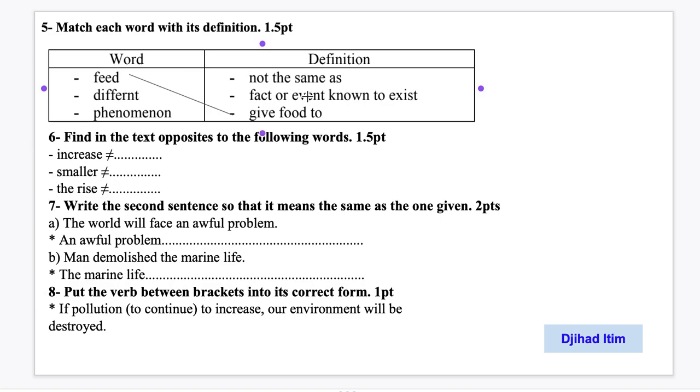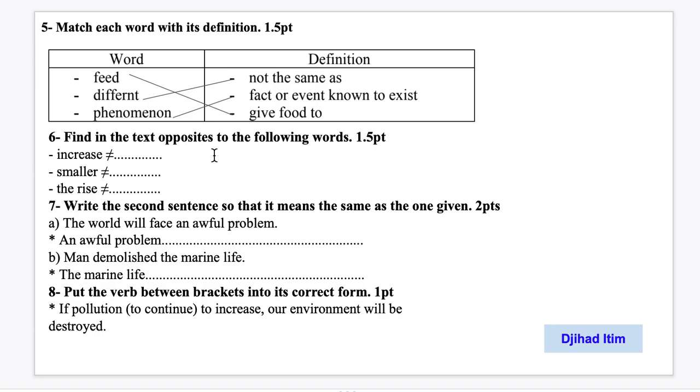So not the same as, or fact or event known to exist. So different means not the same as. Okay, different, مختلف. Okay, now we move to the third one, phenomenon ظاهرة. Okay, so phenomenon is a fact or an event known to exist. Phenomenon, ظاهرة.